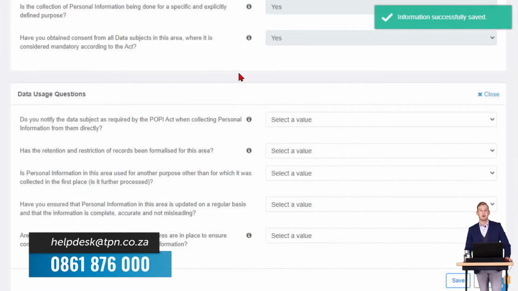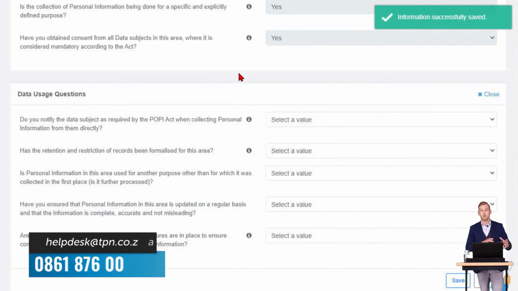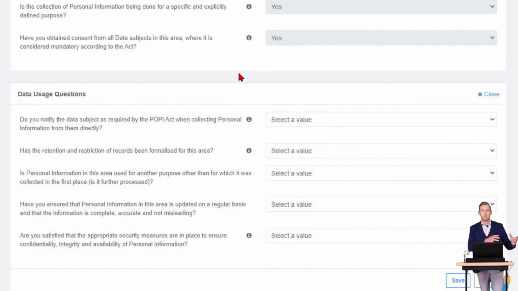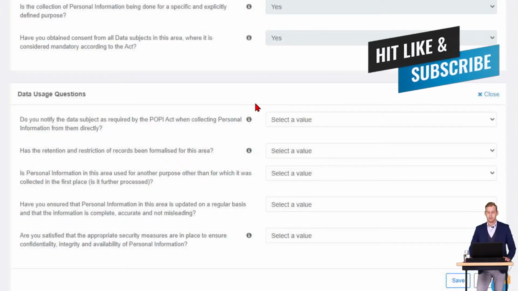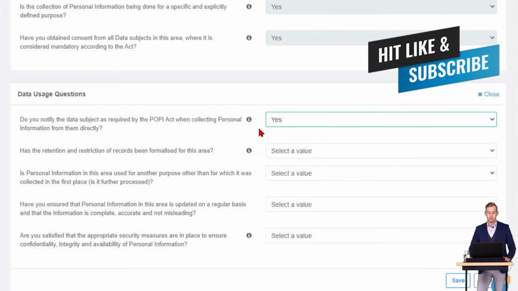Remember, when you click the save button, you're able to go out of the portal or go into a different action or meeting or training, and you can go and allocate those, but the system is going to save that for you so that you can go back into the sub process and complete where you left off. Do you notify the data subject as required by POPI when collecting personal information? Yes, the school selected.